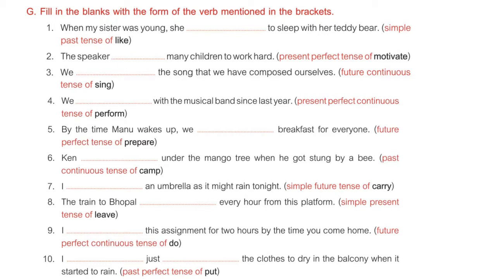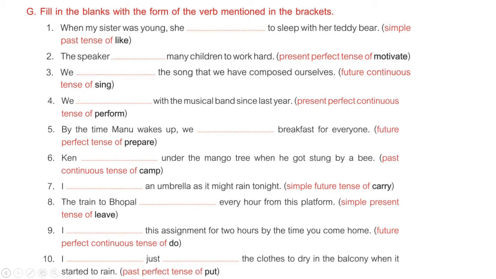In the first one, when my sister was young, she dash to sleep with her teddy bear. So here we have to use simple past tense of like. So that is very easy. Liked. We just need to add D. Okay, liked. Then the speaker dash many children to work hard. Here we have to use present perfect tense of motivate.